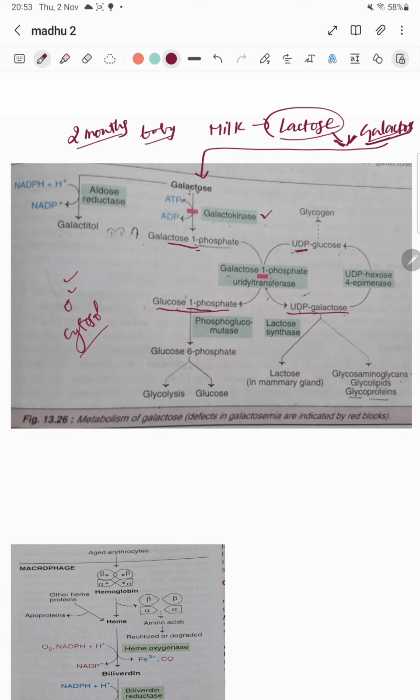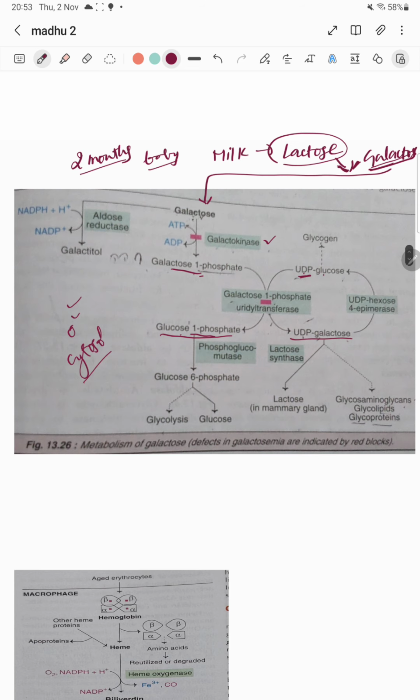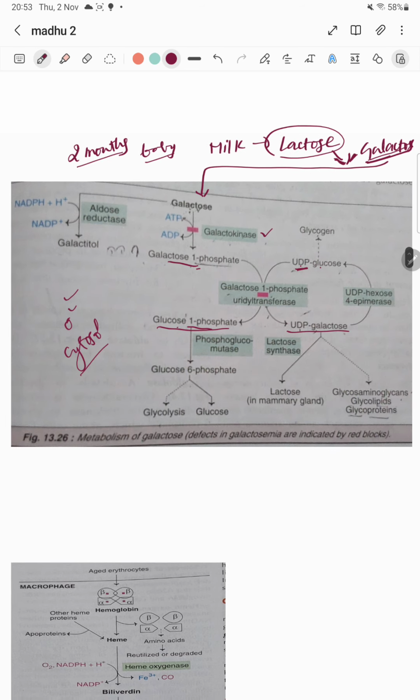Galactose 1-phosphate takes up this UDP and gives you UDP galactose, and the glucose takes the phosphate and becomes glucose 1-phosphate. It's like an exchange reaction.